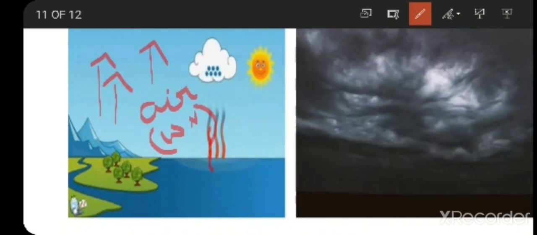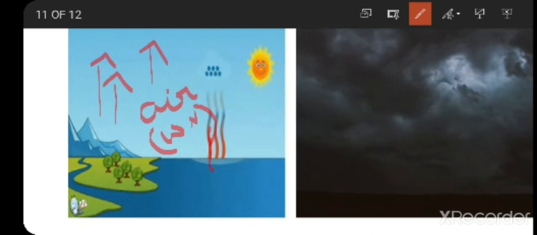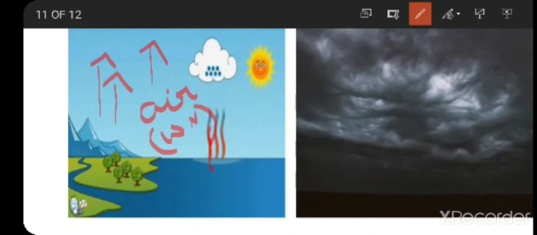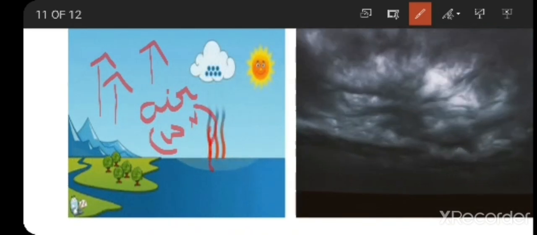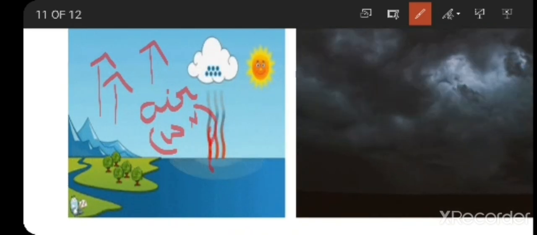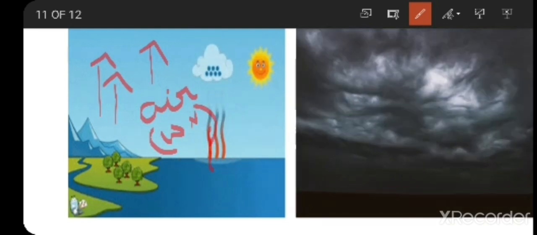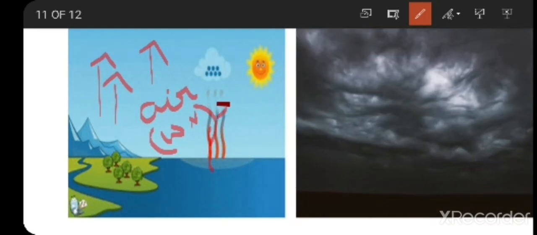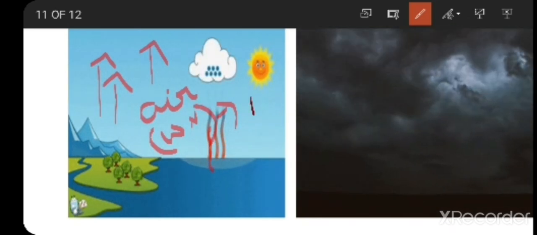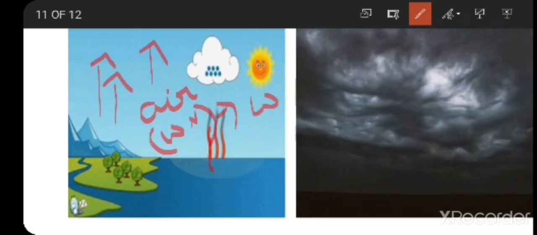You all know at higher levels the temperature will always be very, very cool compared to the surface of the ground. So when the air reaches the higher level, this water vapor is going to condense and turn into tiny water droplets.